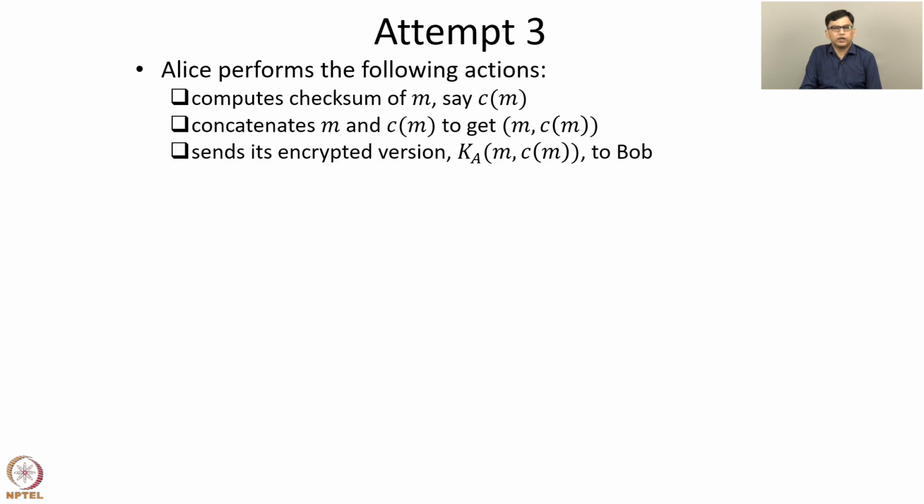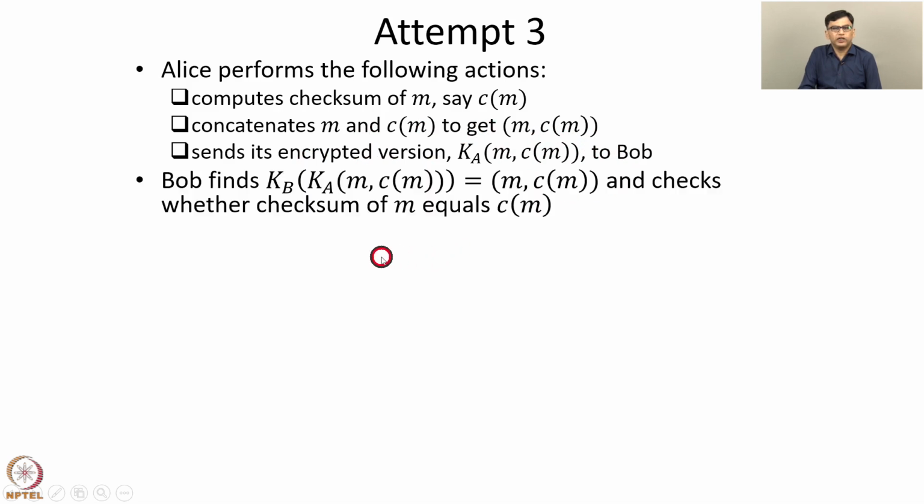In attempt 3, Alice performs the following actions. She computes the checksum of m, say C of m, and then concatenates m and C of m to get m comma C of m, and then encrypts the entire concatenated message to get its encrypted version Ka of m comma C of m and sends it to Bob. Bob then decrypts the entire message to get back m and C of m and checks whether the checksum of m equals C of m.